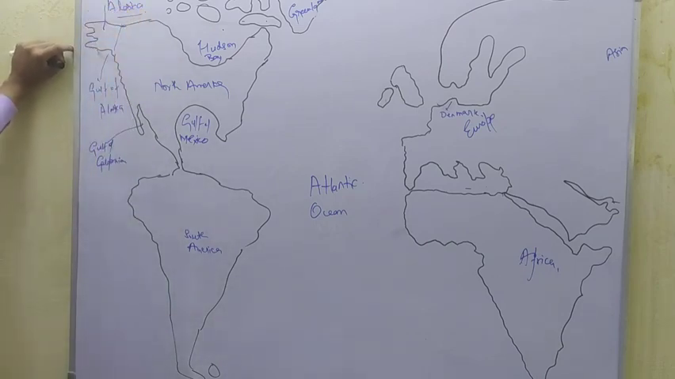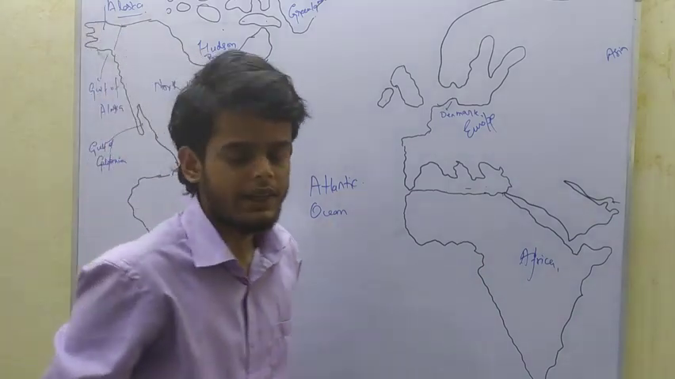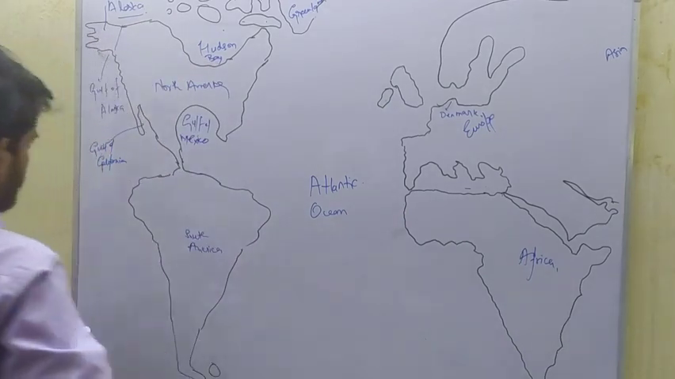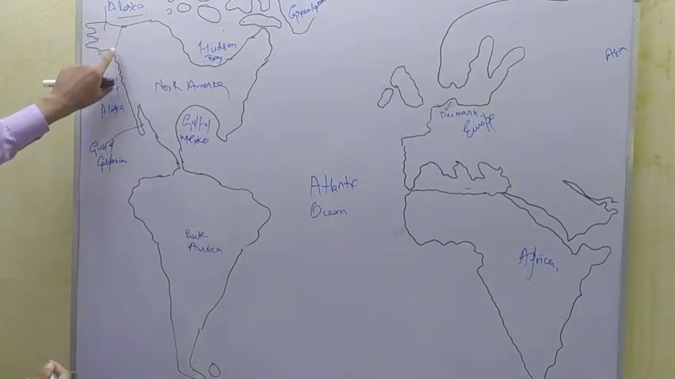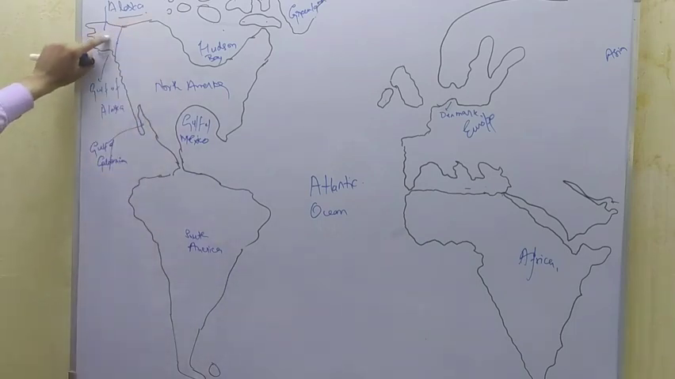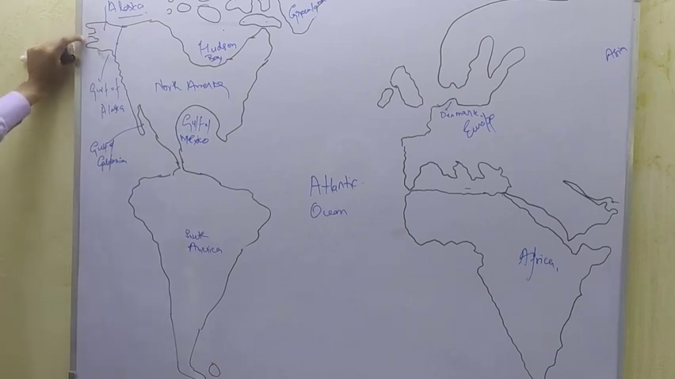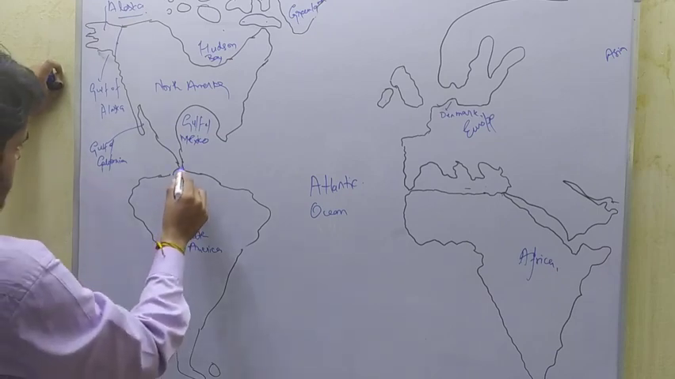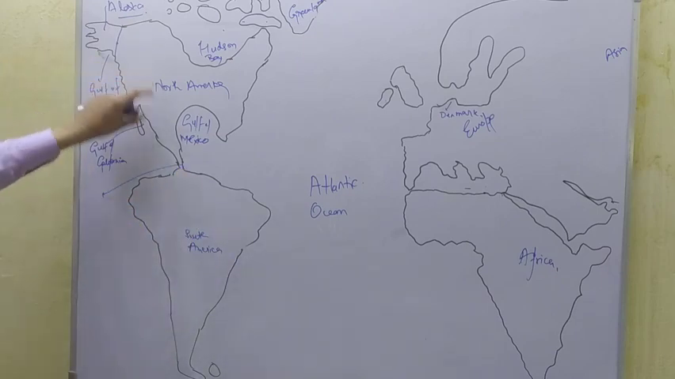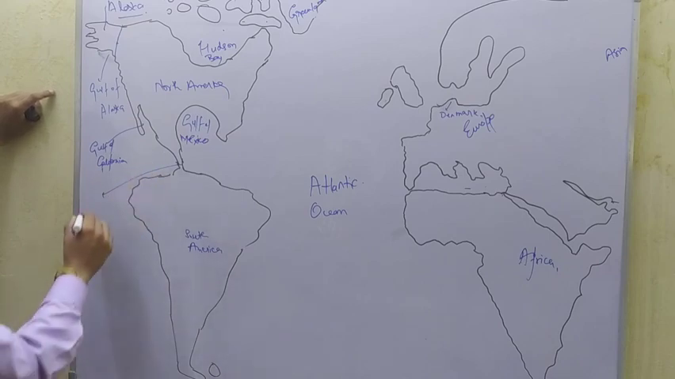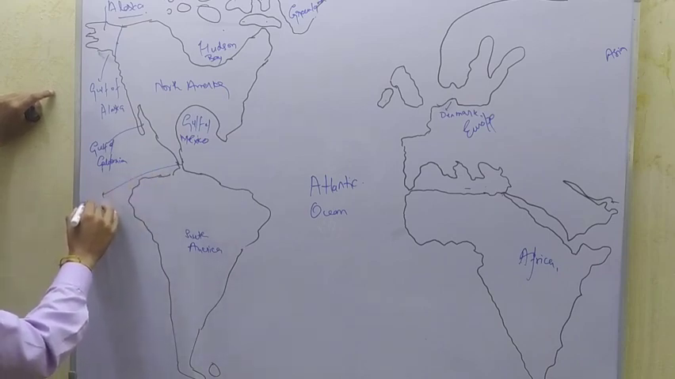which Alaska was purchased by United States in around 1867 from Russia, USSR, Union of Soviet Socialist Republics. North America and South America are connected by an isthmus called Isthmus of Panama.